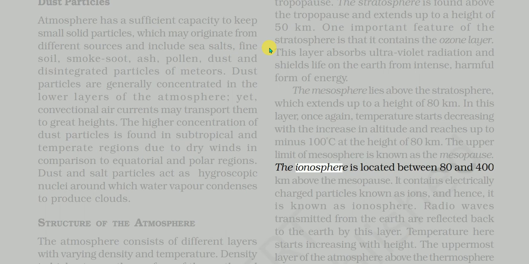The ionosphere is located between 80 and 400 km above the mesopause. It contains electrically charged particles known as ions, and hence, it is known as ionosphere. Radio waves transmitted from the Earth are reflected back to the Earth by this layer. Temperature here starts increasing with height.